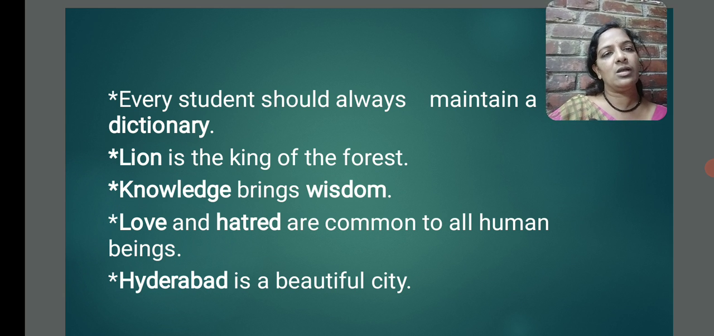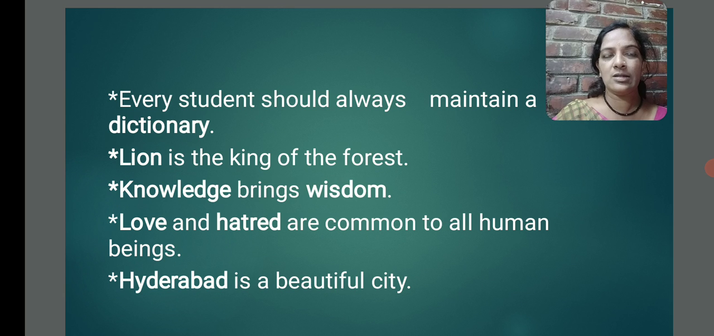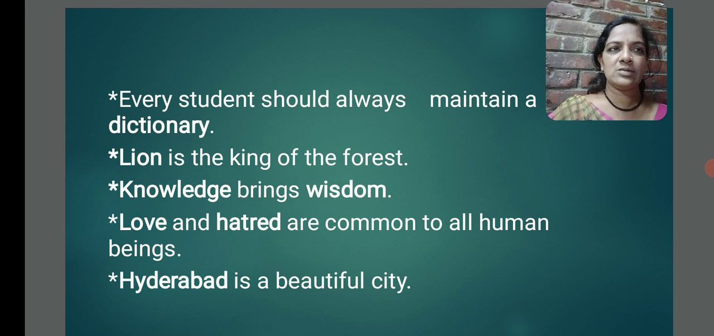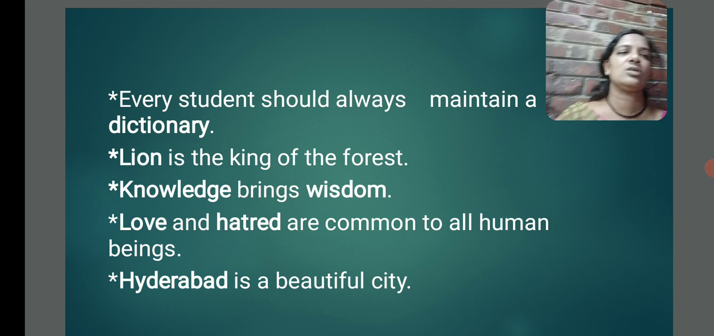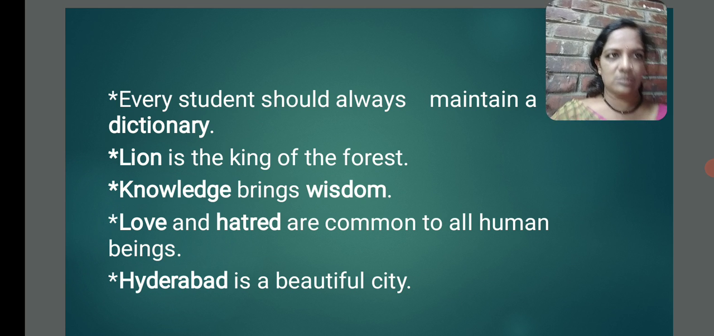Next one. Love and hatred are common to all human beings. Love, hatred. What are these? They run in our mind. We can say that they are the quality of our mind. So now, names of persons, names of places, names of things, names of animals, names of ideas or quality of mind are known as nouns.